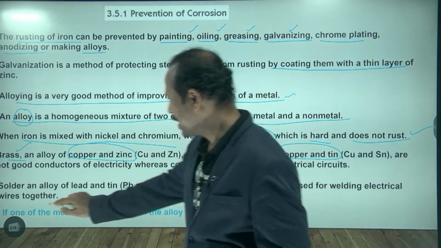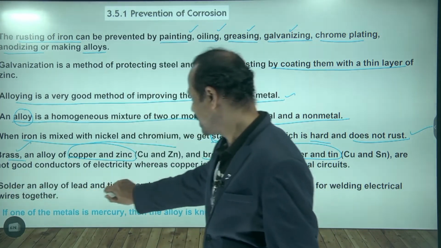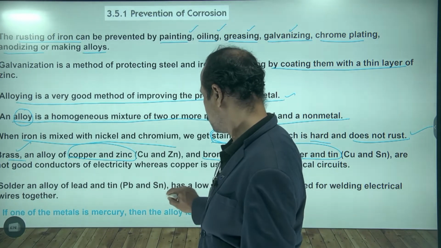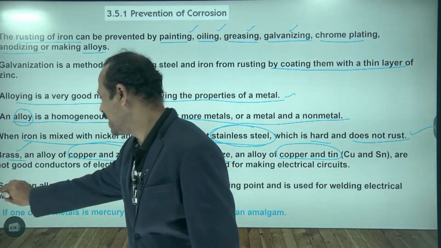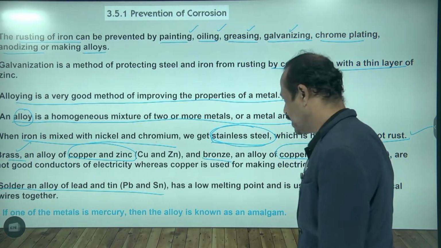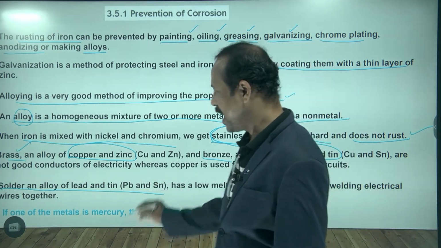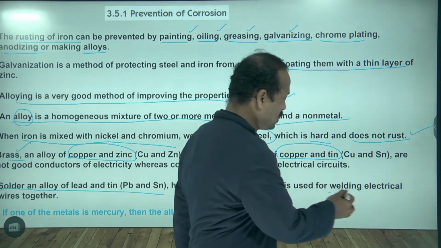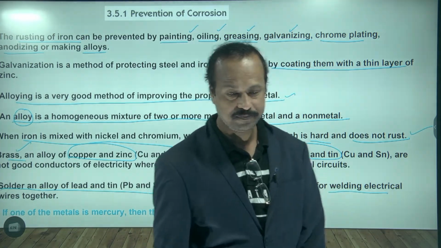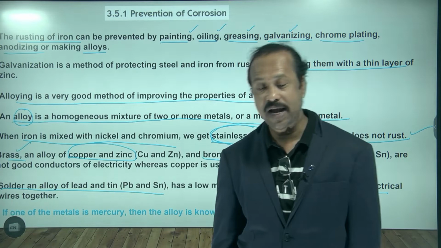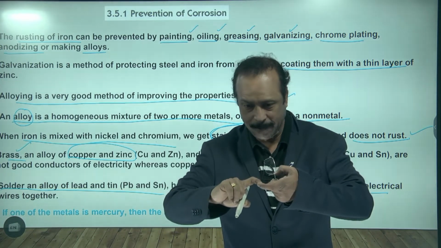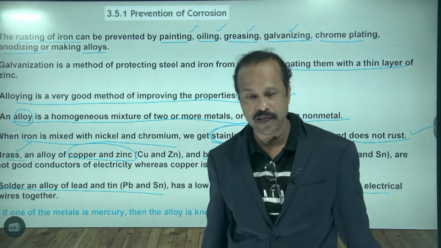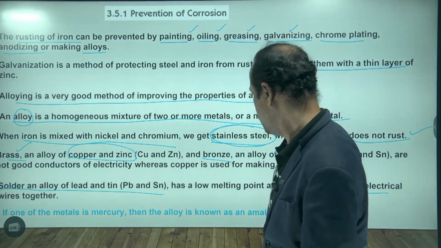And one more alloy is solder. Solder is an alloy made up of tin and lead, and it is used for low melting, for welding purposes. For what purpose is it used? Welding, you know, joining. Yes, sir. Welding purposes we use.